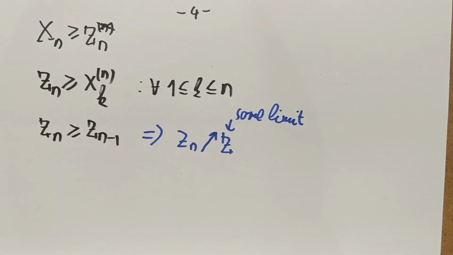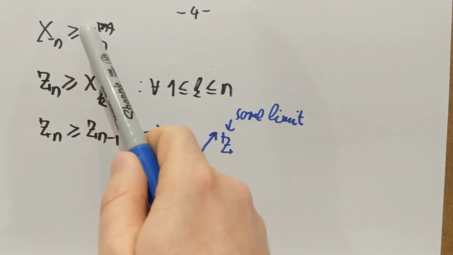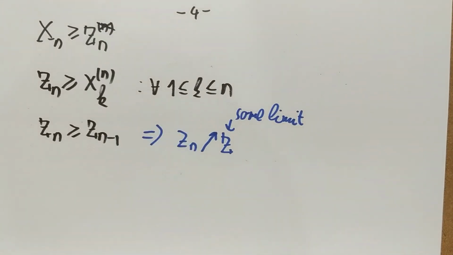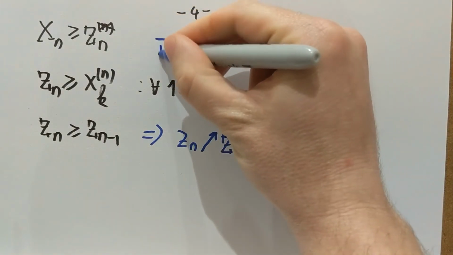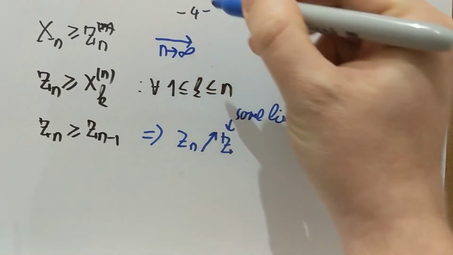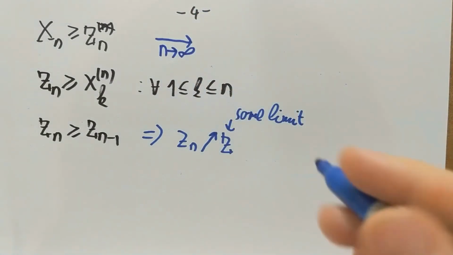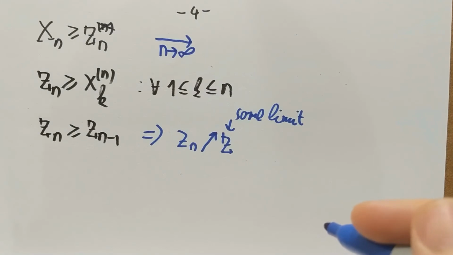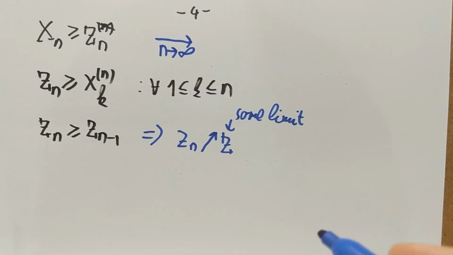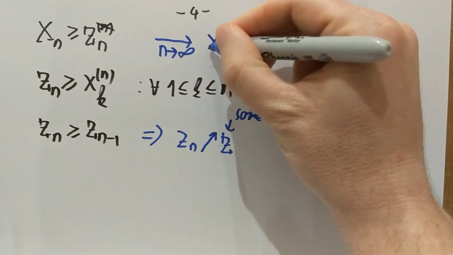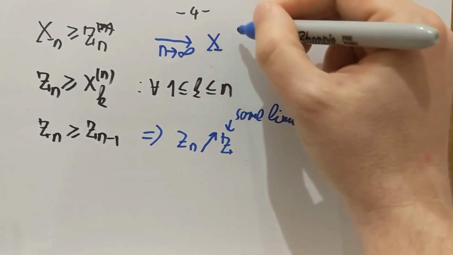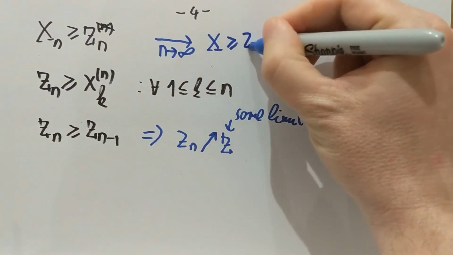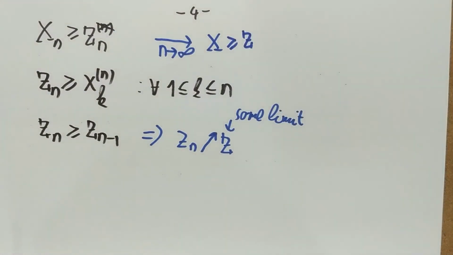Now, I'm going to take a limit of the first two lines. If I take a limit of the first line, if I look at this inequality and take n to infinity, I know that xn's converge because that was my assumption. Everything I say here is almost sure, so a probability 1 set. Xn converges to x, and Zn, I just concluded that it converges to z, and therefore in the limit I still have x larger than or equal to z.